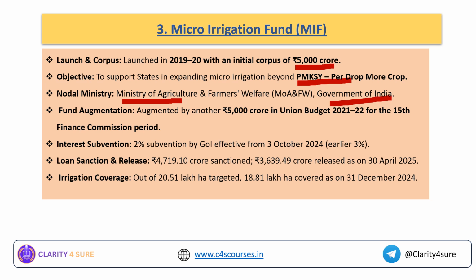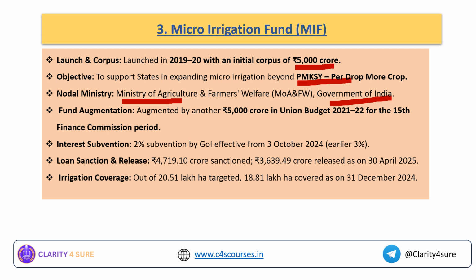Okay, Pradhan Mantri Krishi Sinchai Yojana is the scheme where we talk about micro irrigation, or the per drop more crop kind of thing. But this micro irrigation fund is supporting the states to expand and invest in more micro irrigation, beyond this particular Pradhan Mantri Krishi Sinchai Yojana.